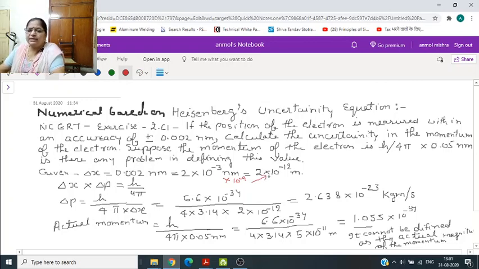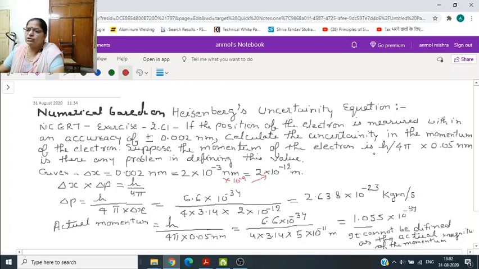So delta x into delta p is equal to h by 4 pi. Delta p will be equal to h upon 4 pi into delta x. Substituting the value of h, x and pi, we will get 2.638 into 10 to the power minus 33 kg meters per second.